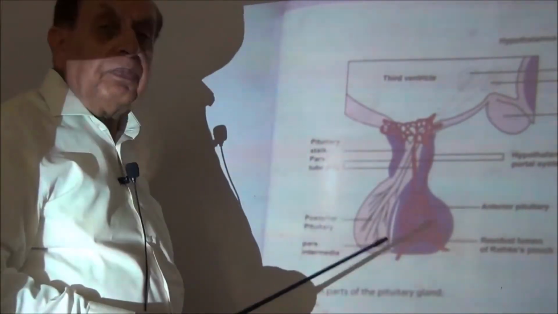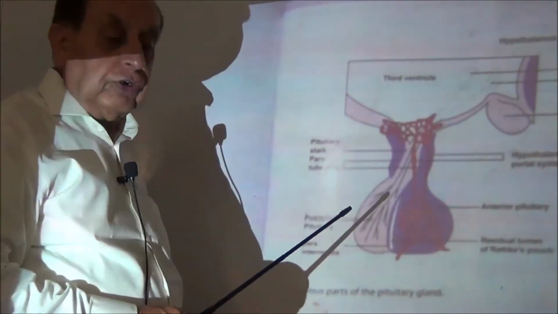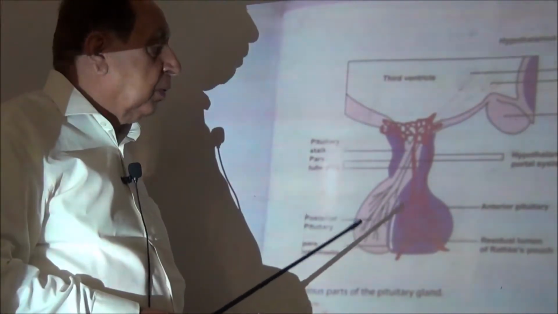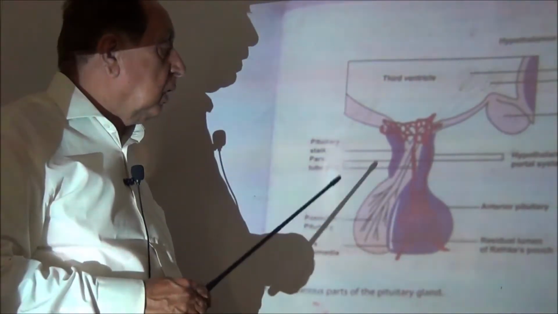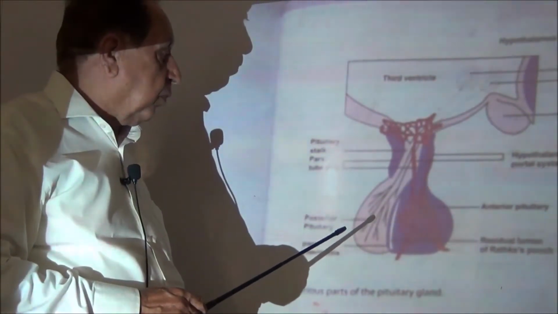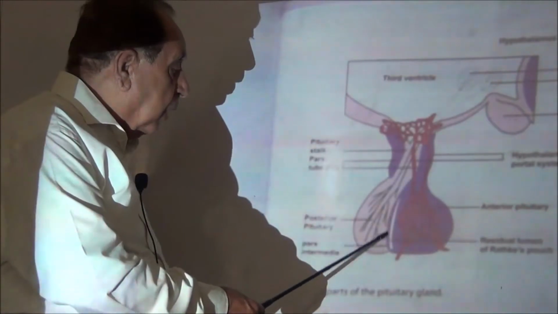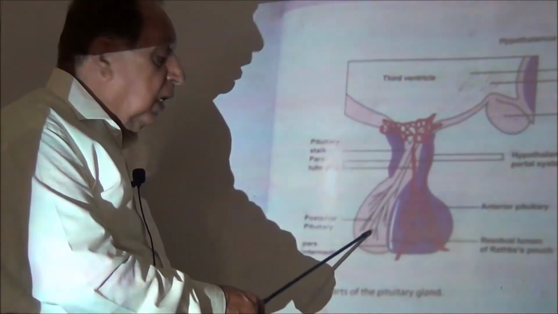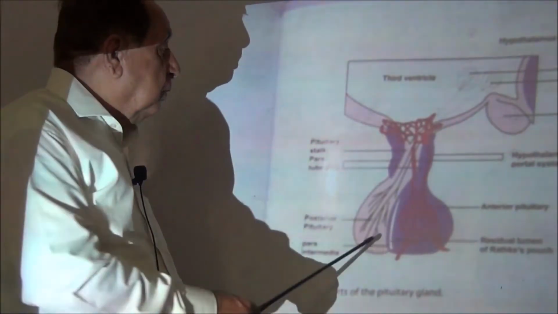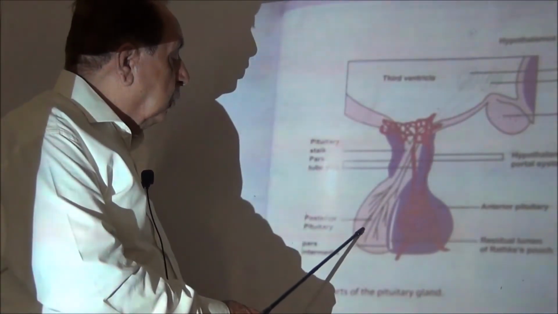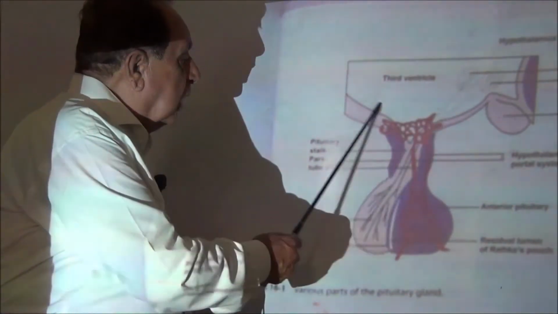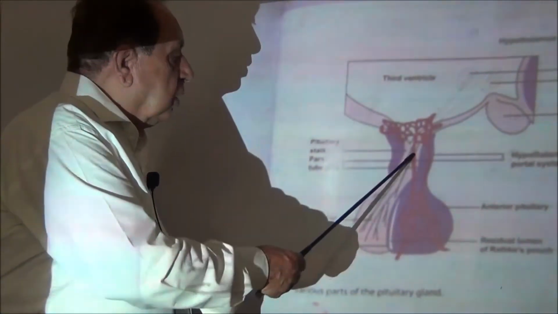These are different parts of the anterior pituitary. The anterior pituitary forms about 70% of the total pituitary gland. And the remaining part posterior to the pars intermedia is the pars nervosa. This posterior pituitary is attached to the hypothalamus by the pituitary stalk.